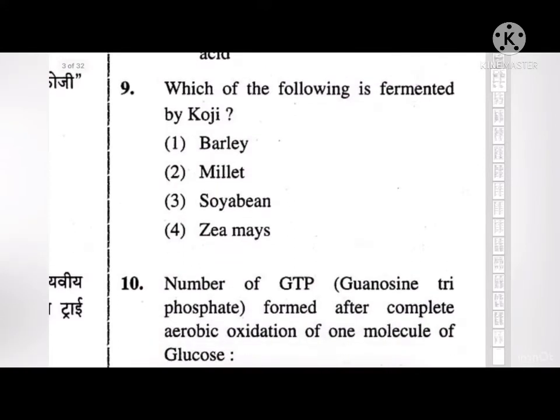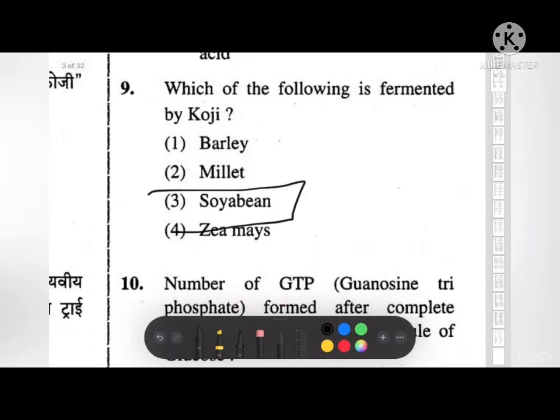Which of the following is fermented by Koji? Okay, so the options are barley, millet, soybean or maize. The correct answer is soybean. Soybean is fermented by Koji.